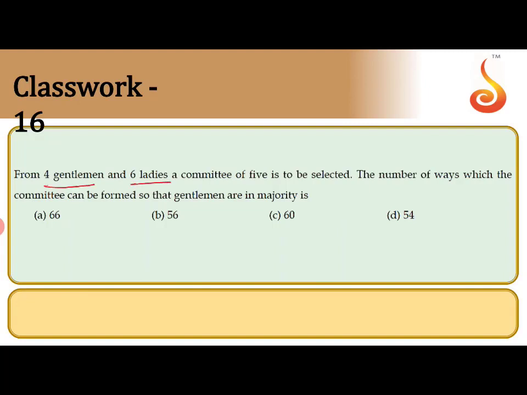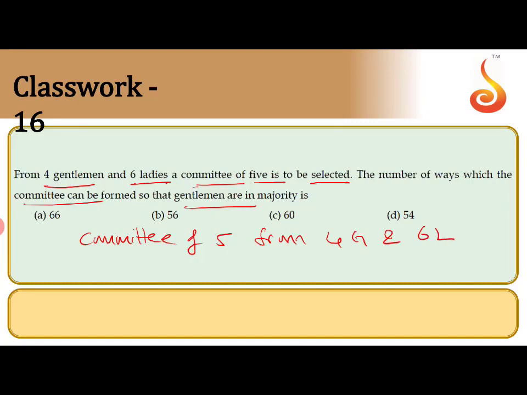From 4 gentlemen and 6 ladies, a committee of 5 is to be selected. The number of ways in which a committee can be formed so that gentlemen are the majority. We have 4 gentlemen and 6 ladies, and a committee of 5 is to be formed. The condition is that gentlemen are in the majority.